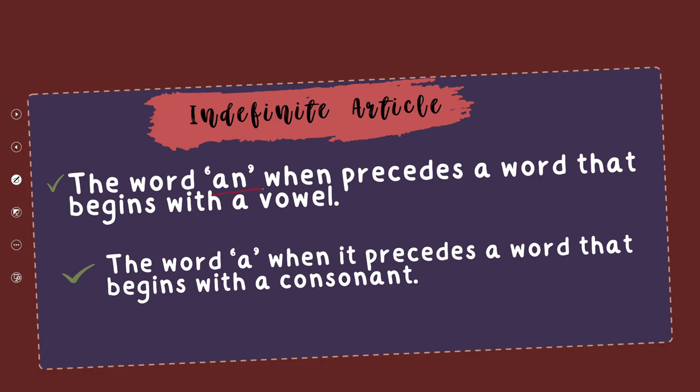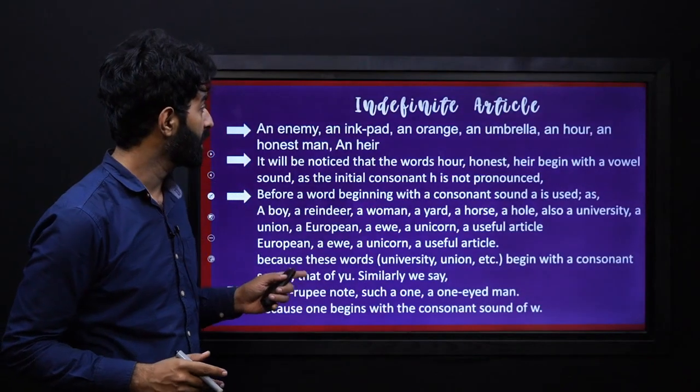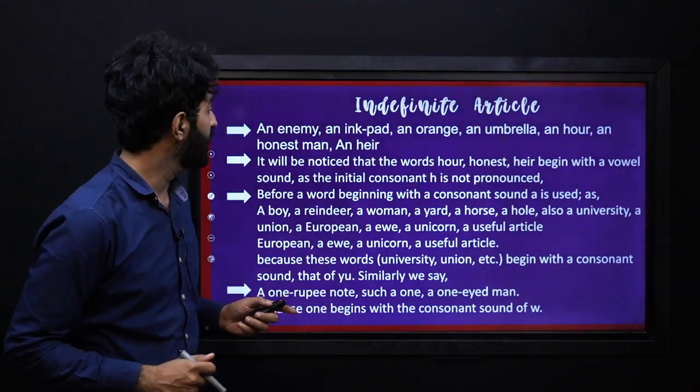The word an precedes a word that begins with a vowel. We know that we use the word an before a vowel, and the word a precedes a word that begins with a consonant. These are simple rules of using a and an in the correct way. Indefinite article, let's see.